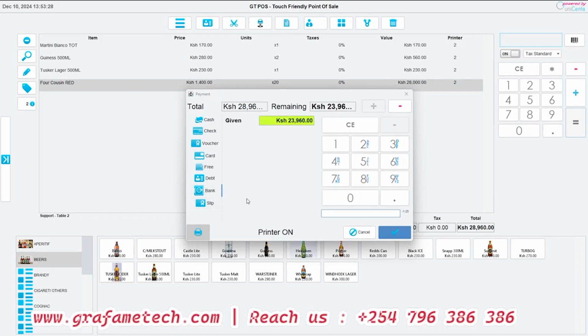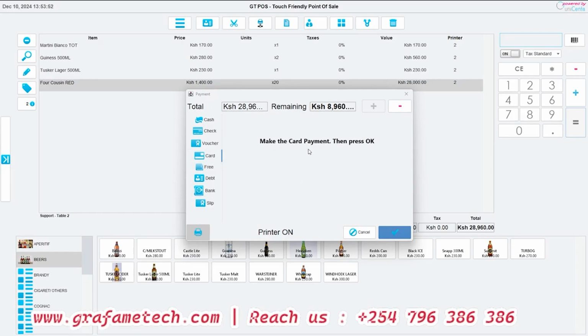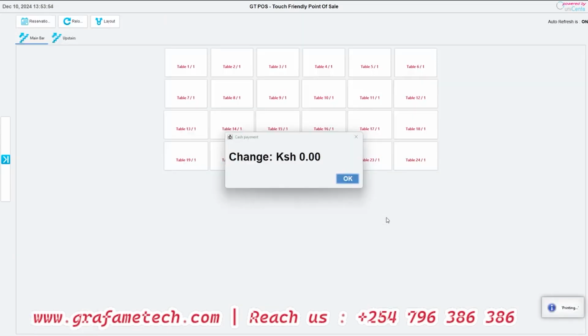If maybe you want to finalize it with the bank, we can also finalize it. But let's say maybe we want to pay 15,000 via M-Pesa or via bank, then still there is a balance that is remaining. It will still activate this, and then you click plus. Now you see we are having around 8,960 that is still pending, not captured. So we can select the other payment method as card, and then we finalize that entire sale like that.